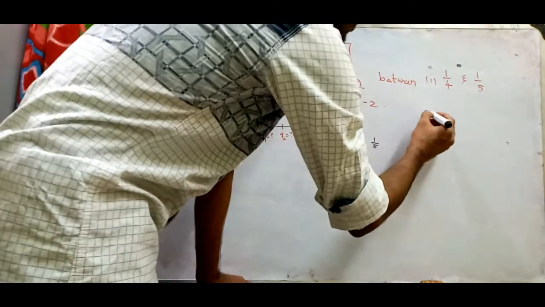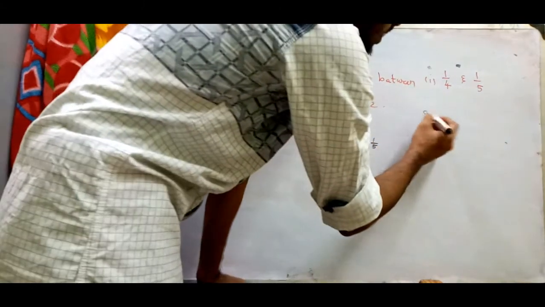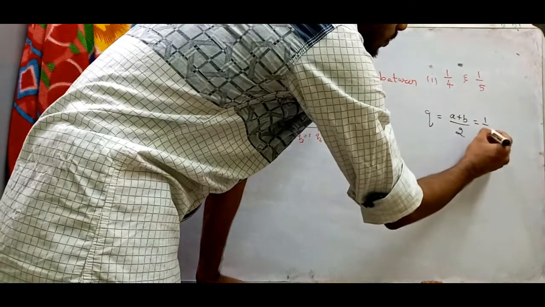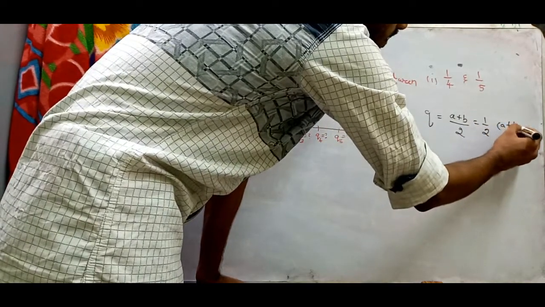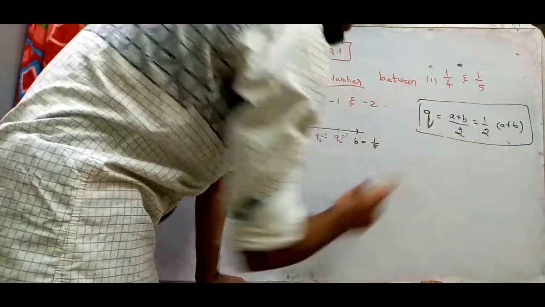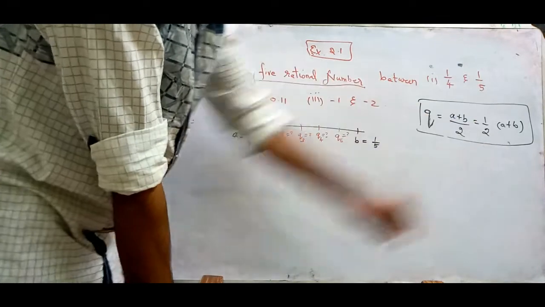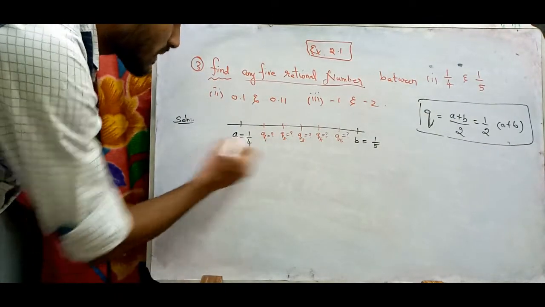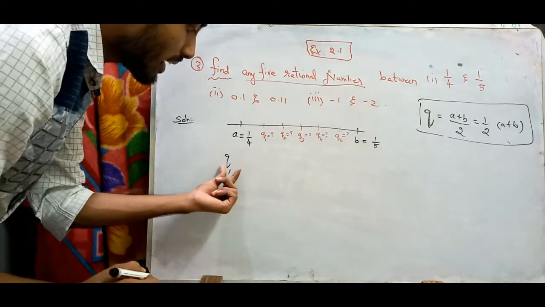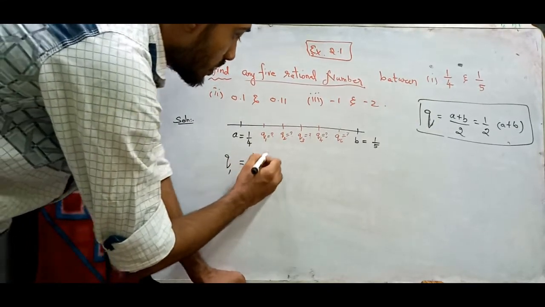So we have a formula for the zooming property. I call it the dense property, right? So q is equal to (A+B)/2, or you can say 1/2 (A+B). This is small q. This is the formula. Either you can take this one or that one, both are the same. So let us start with Q1. Q1 is equal to 1/2 (A+B).